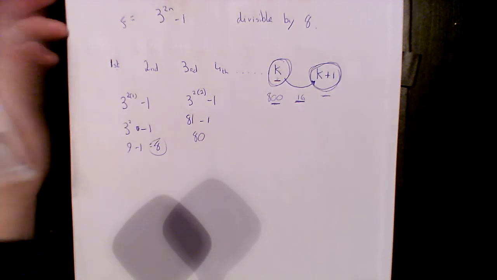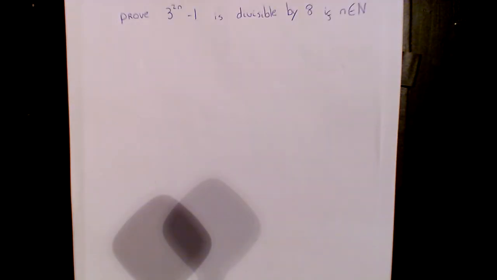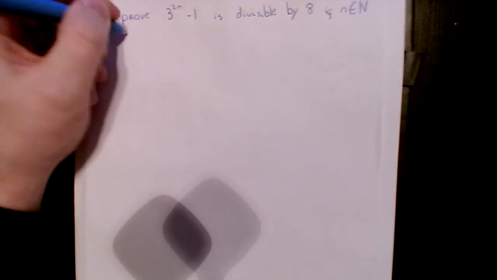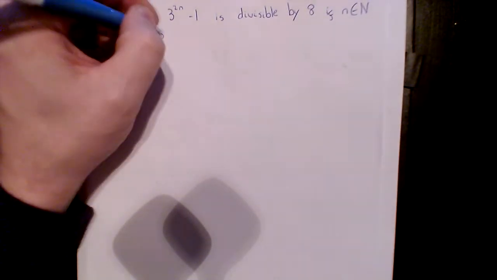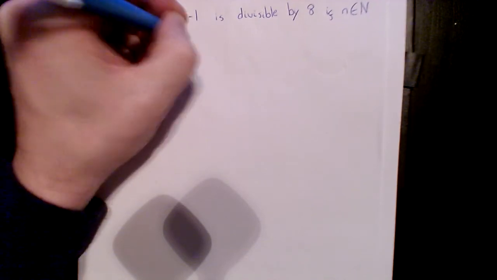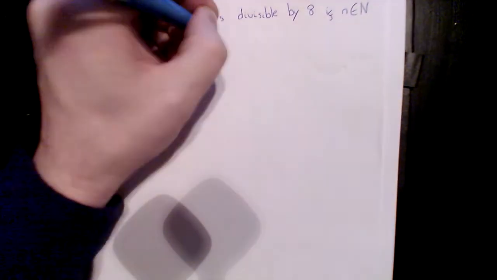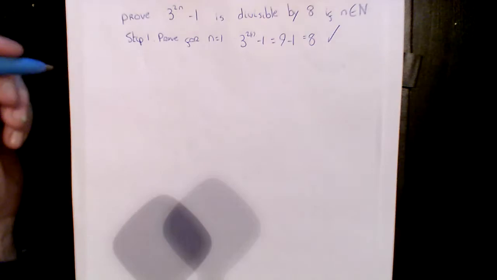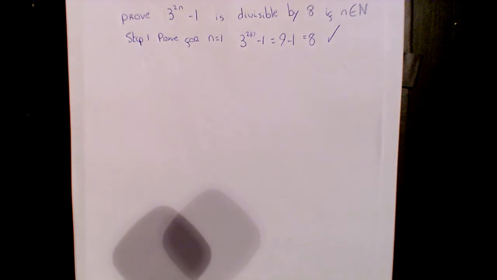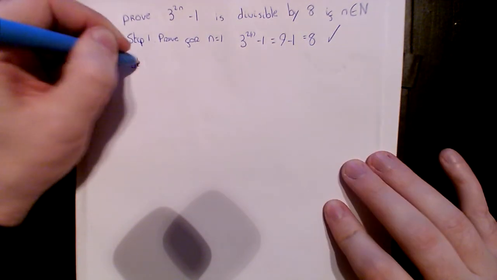So here's how we do it. Step 1, as always, prove for n is equal to 1. So I put 1 in there and I see if it's true. I've done this already, but let's just see. 3 squared is 9, minus 1, which equals 8, and 8 is divisible by 8, so yes, it works for the first number. Step 2.